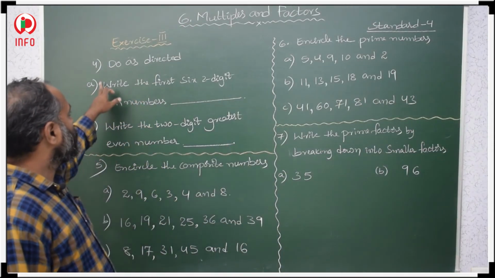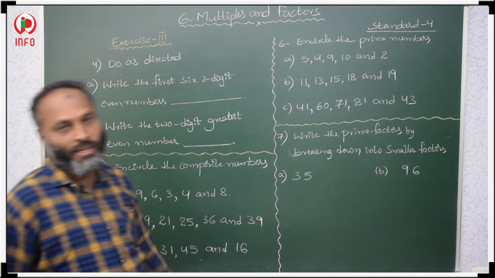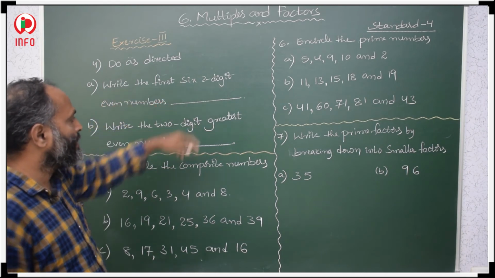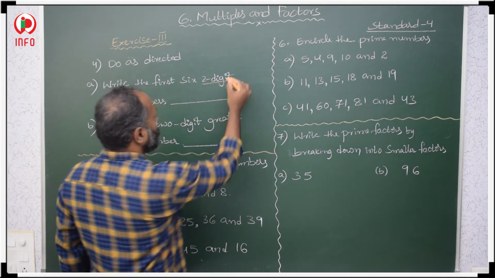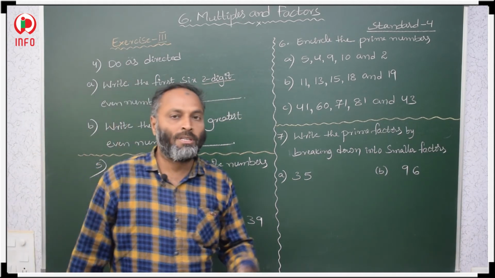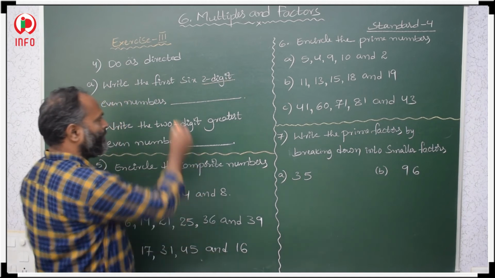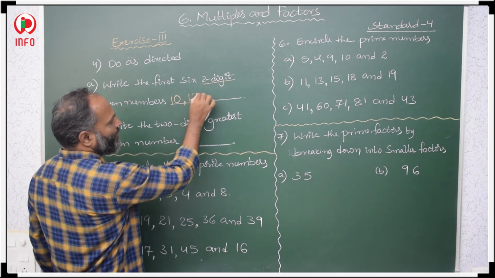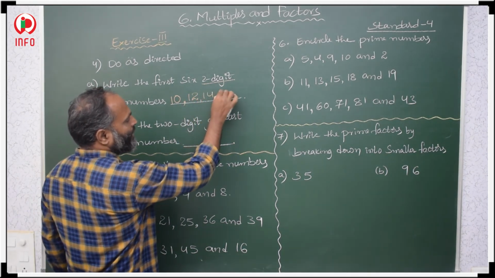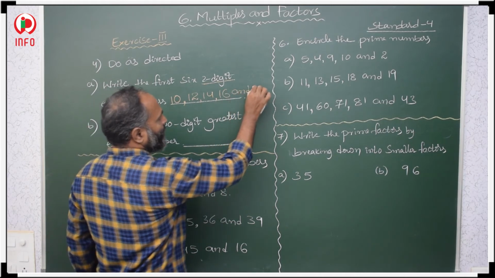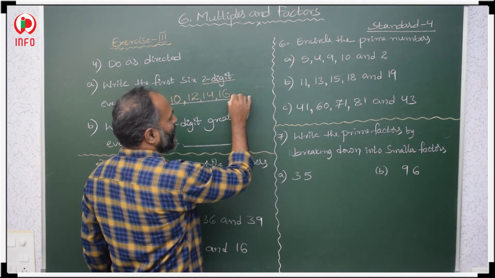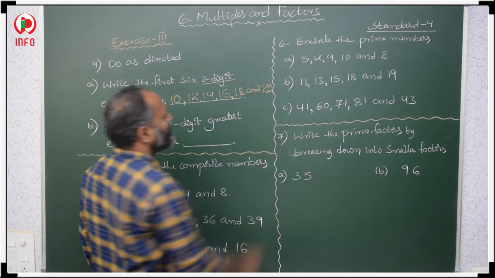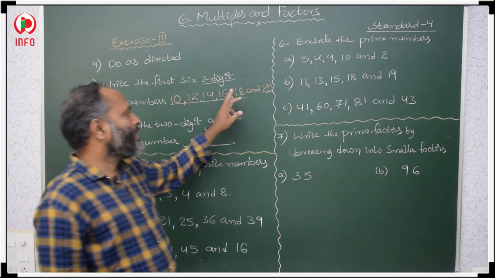Next is the "do as directed" part, which means whatever he is asking, that we have to do. In the first question, he is asking: write the first 6 two-digit even numbers. The 2-digit numbers start from 10. 10 is an even number because 0 is there in the unit place. After that, leave one gap and write 12, then 14, then 16, and after that 18 also we have to write, and 20. So 10, 12, 14, 16, 18, 20.